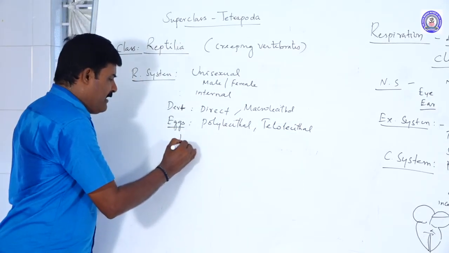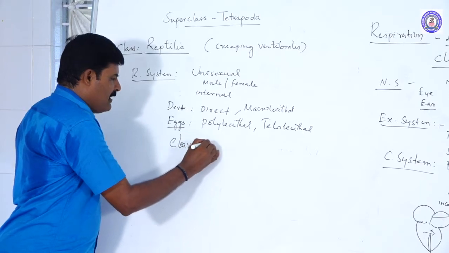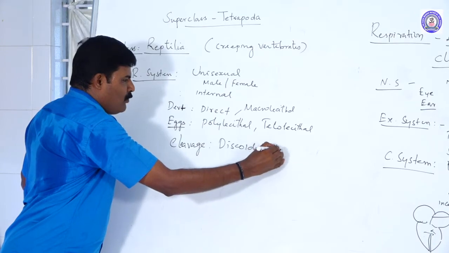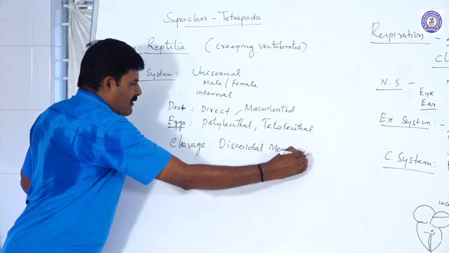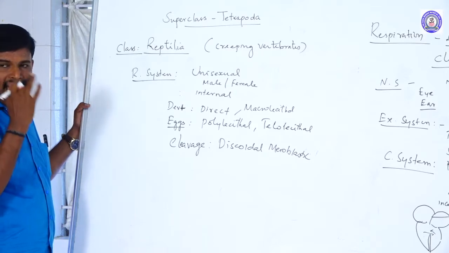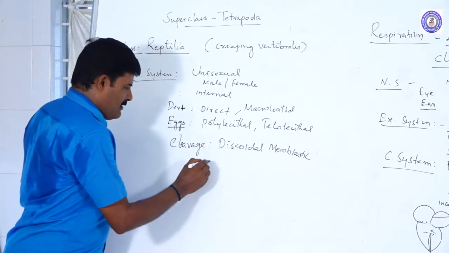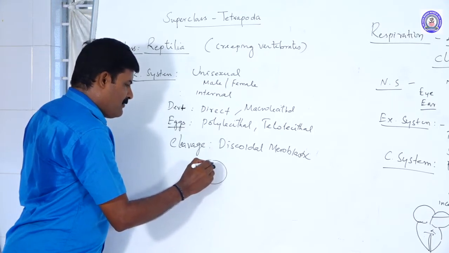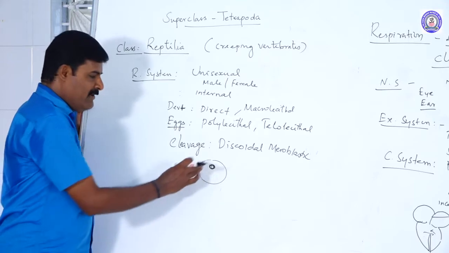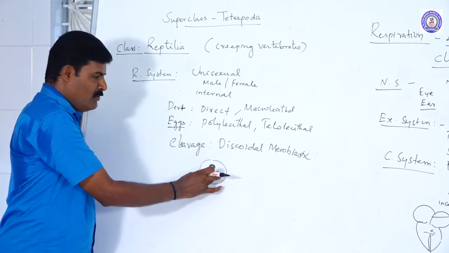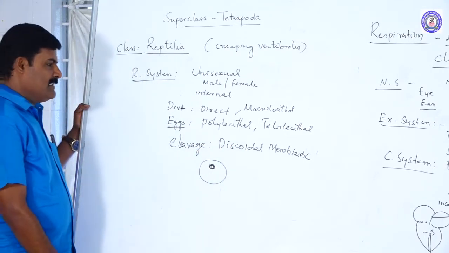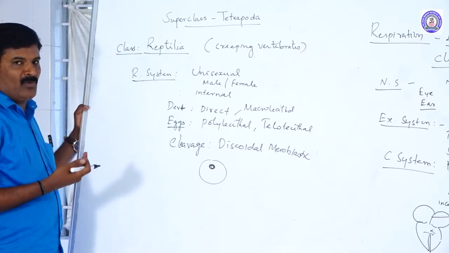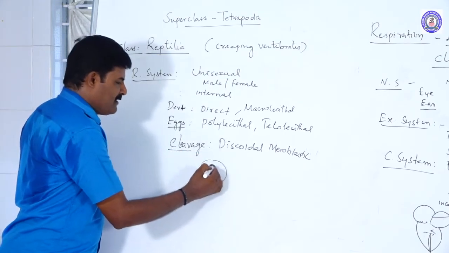What type of cleavage is seen? This cleavage is discoidal and meroblastic. Discoidal means the egg contains a disc-shaped structure. The cleavage starts from here. The cleavage occurs at particular points and does not cleave the entire cell. This is called discoidal and meroblastic. Meroblastic means the entire egg is not cleaved.